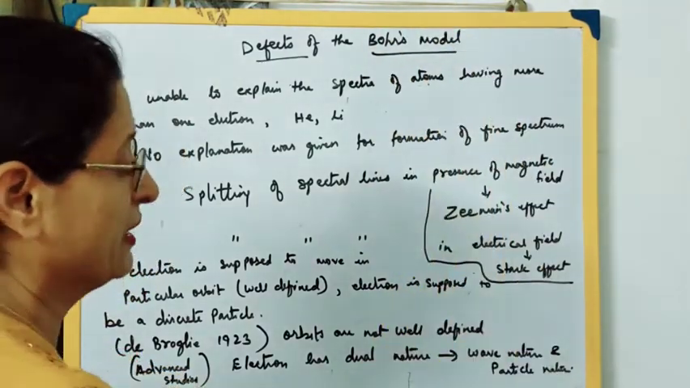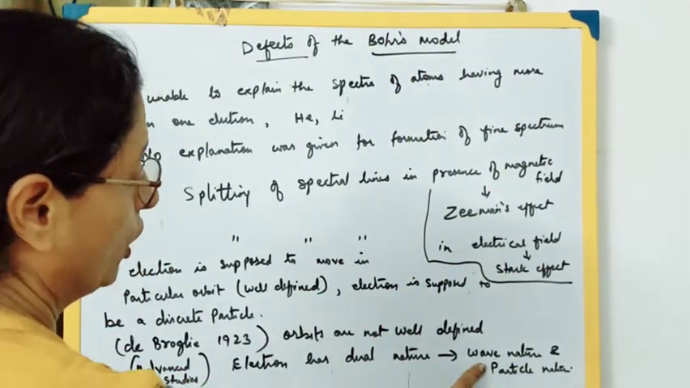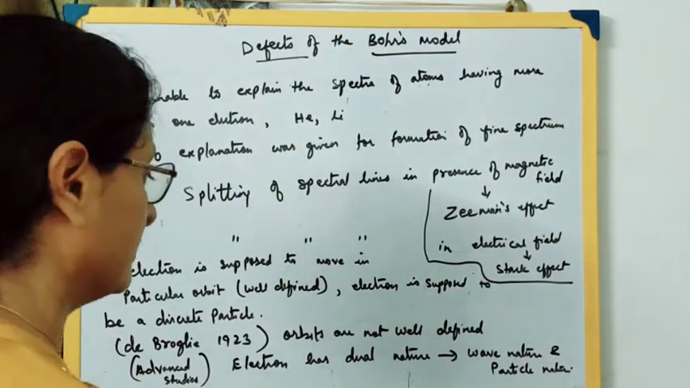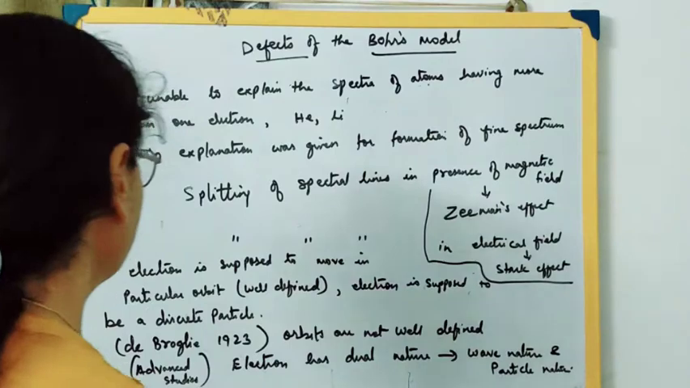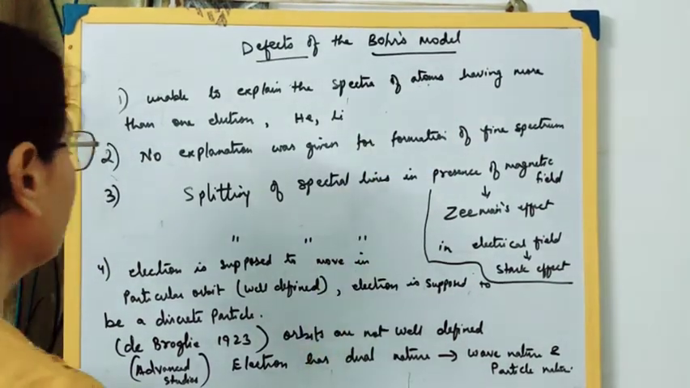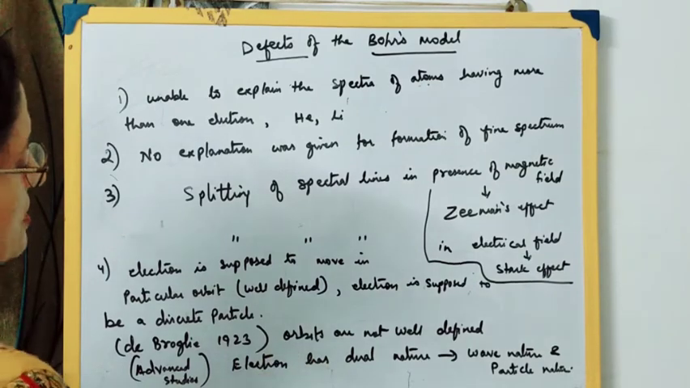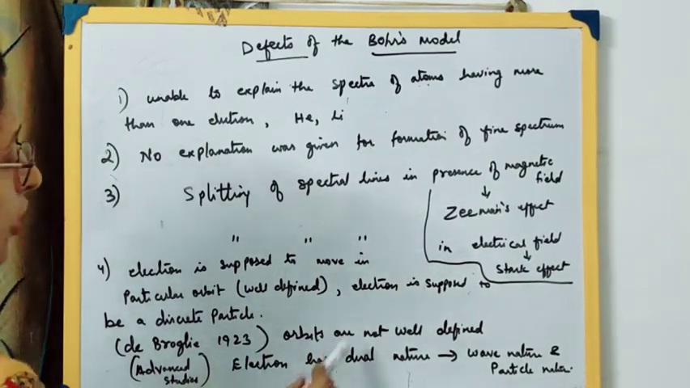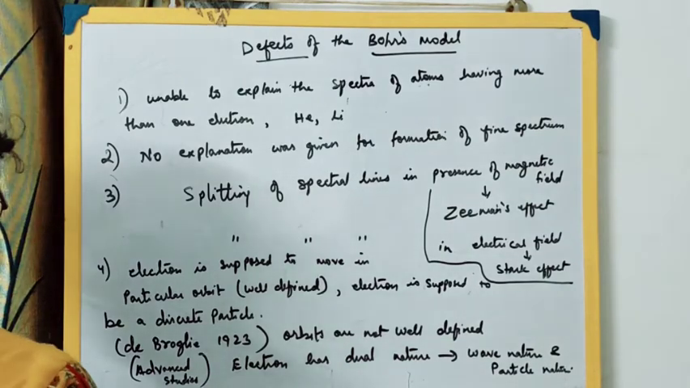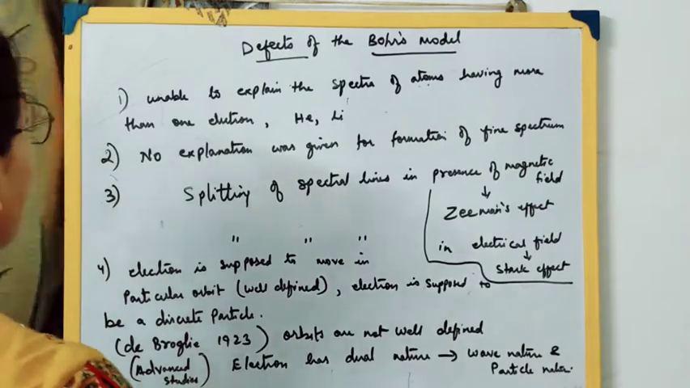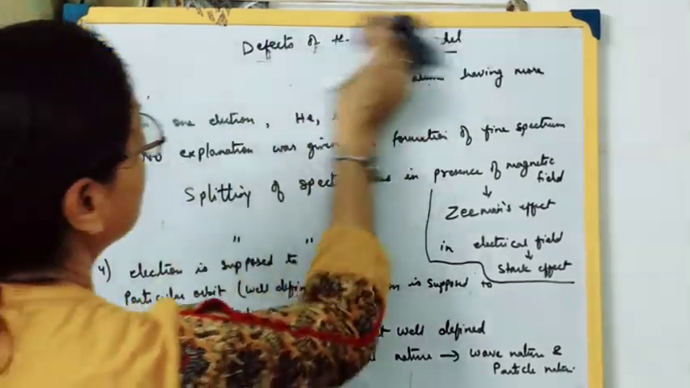There is a bigger explanation to this point, which I don't want to go into in detail at this time. That is the wave nature as well as the particle nature. It's a very big concept. Sometime again I'll explain this to you in more detail. Then, as Bohr said that orbits are well defined, de Broglie gave a contradiction in 1923 that orbits are not well defined. Next, it is also not supported by the Heisenberg principle.